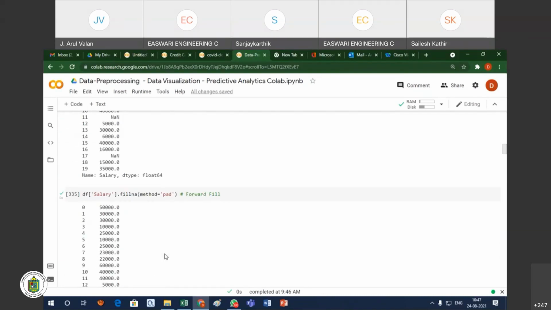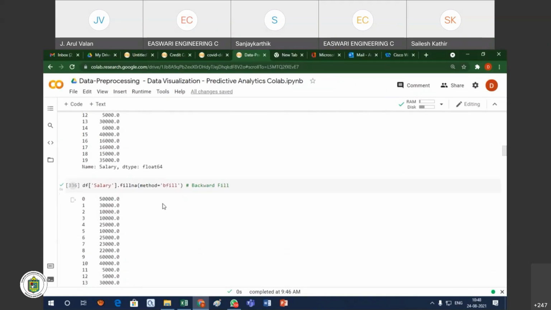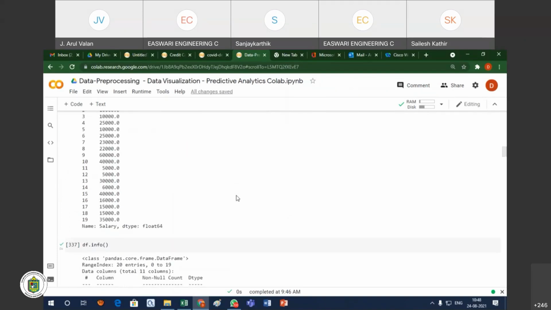Similarly, backward fill is also there. For forward fill, another name is padding. Padding means whatever the previous value is, the same value we are copying to the next cell. We can call this method pad. Pad and forward fill are both the same. Similarly, for backward fill, instead of taking the previous data, I want to take the next data. That means the next data I am going to fill in backward order. So we can use that as a backward fill.